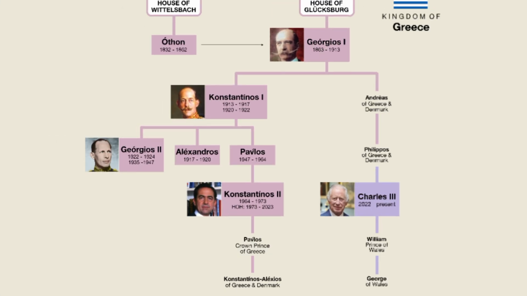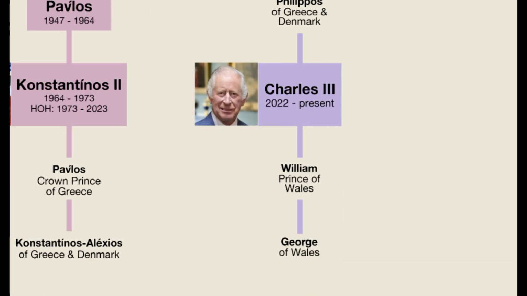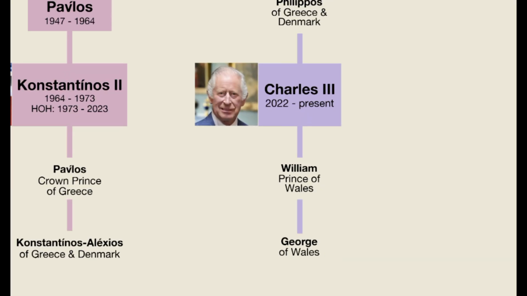Okay, so that was a look at the modern monarchs of Greece. But before I go, I want to show you the connection between the British royal family and the Greek royal family. Remember King George I? Well, he had 5 legitimate sons, the 4th one was named Andrew. He had only one son, named Philip, who was married to none other than Queen Elizabeth II. Their eldest son, Charles, is the current king of the United Kingdom.